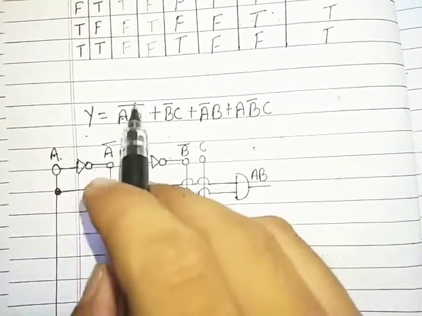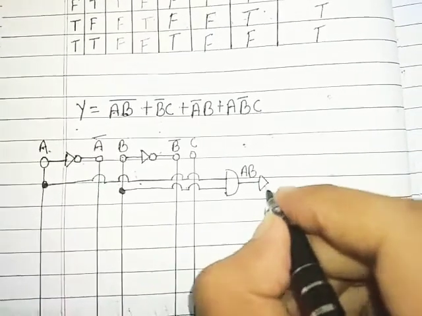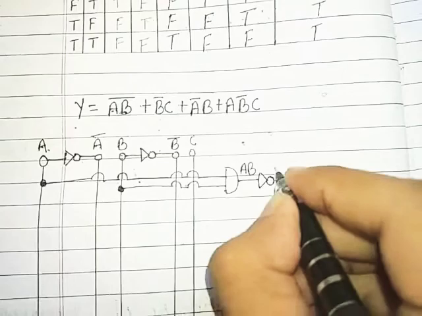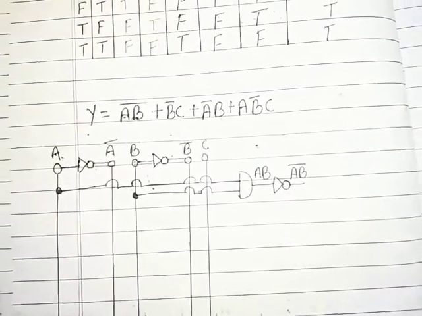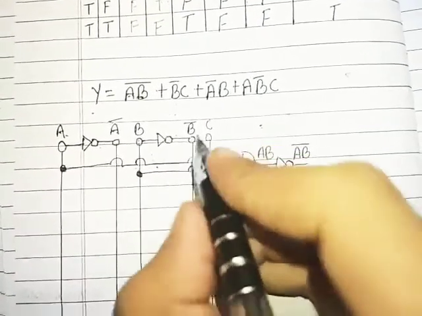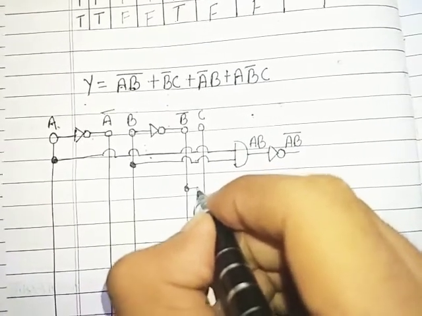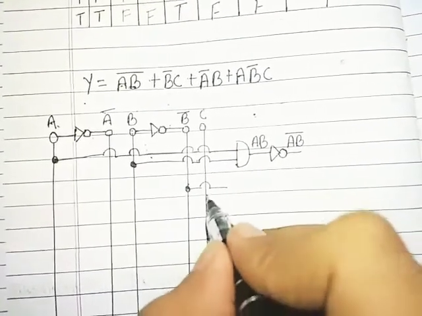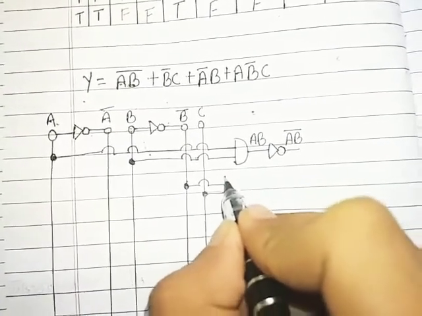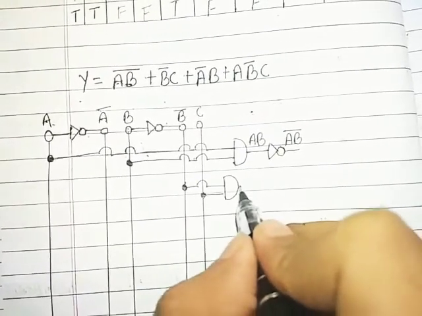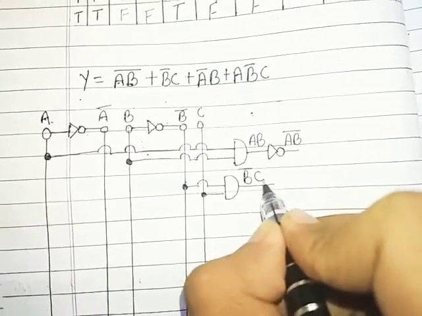Now I require AB to the whole bar, so I will pass it through a NOT gate. I will get AB to the whole bar. Then I require B bar C. So here is my B bar, and C. So I will get B bar C.